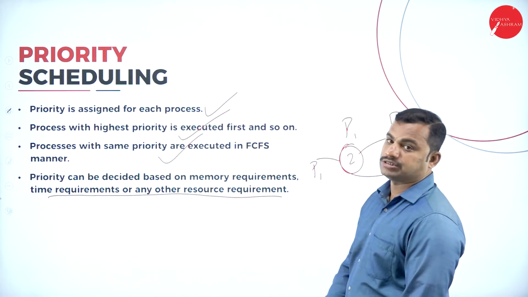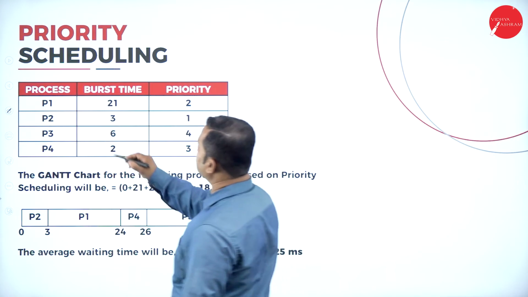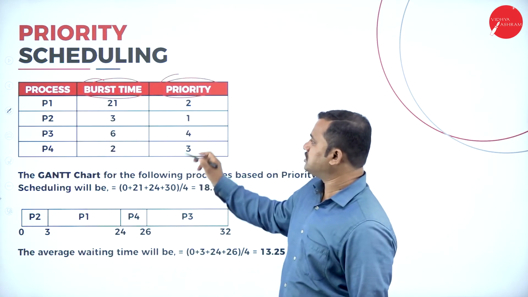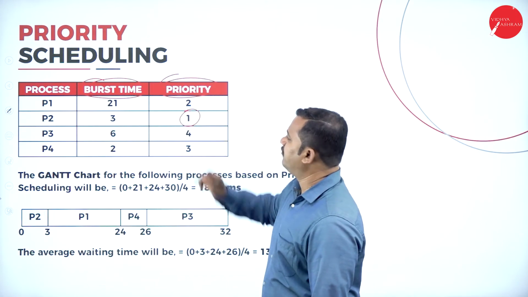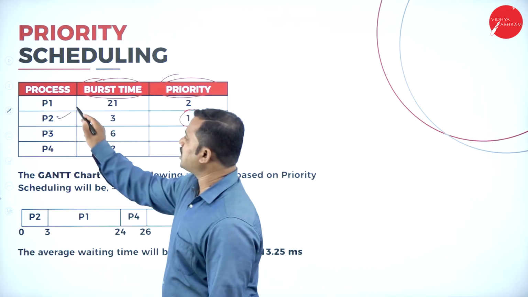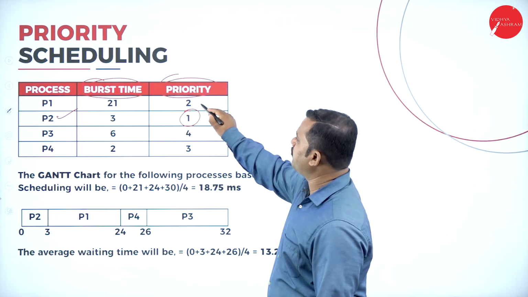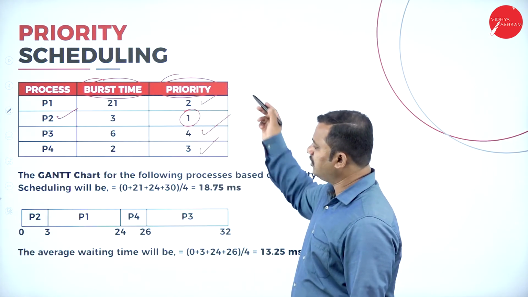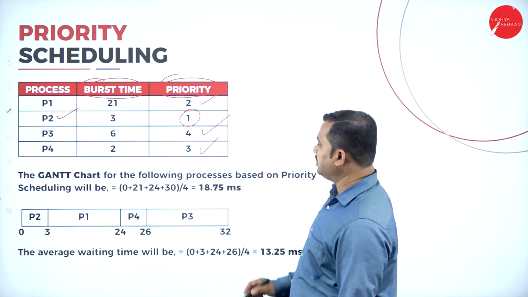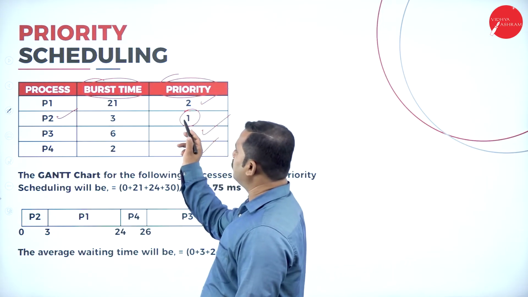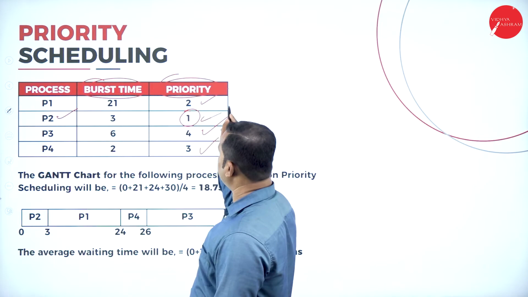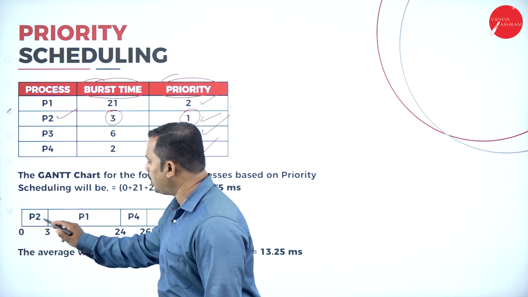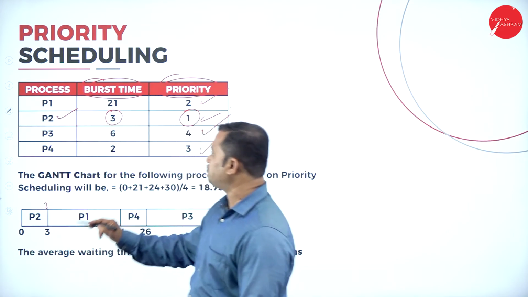resource requirements. Here we have a burst time and a priority. Which is the process having the topmost priority? Process P2 is having the first priority, process P1 is the next priority, P4 is the third priority, P3 is the fourth priority. So P2 comes first. What is the time needed? 3 milliseconds. 0, 1, 2 is completely used by process P2.